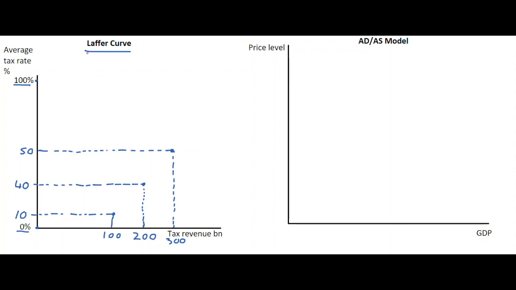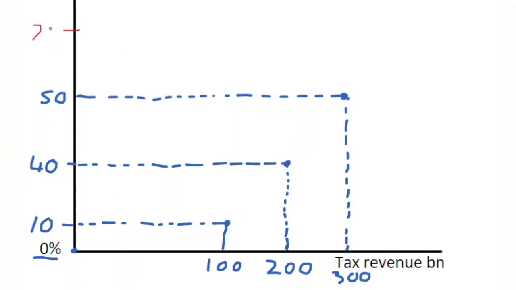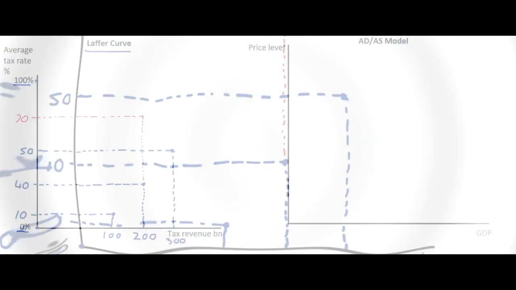Now, in this situation, if we go beyond this level, so let's say we go up to 70% average tax rate, that would act as such a disincentive to work that even though the rate itself is quite high, with the number of people working, the tax revenue would actually drop from its optimal level. So let's say it drops down to our 200 billion again here.